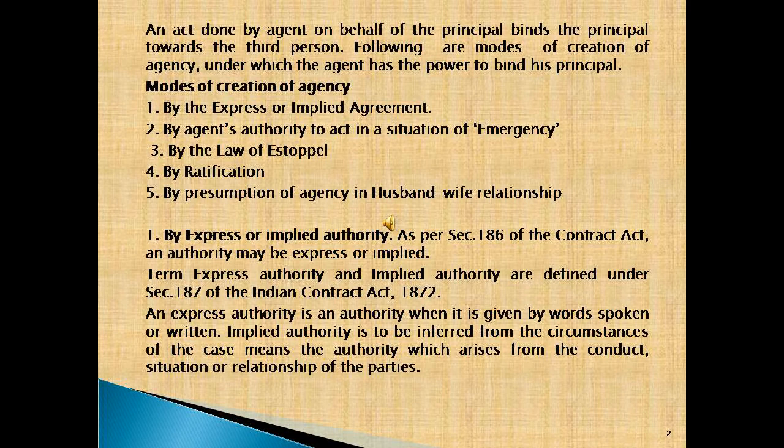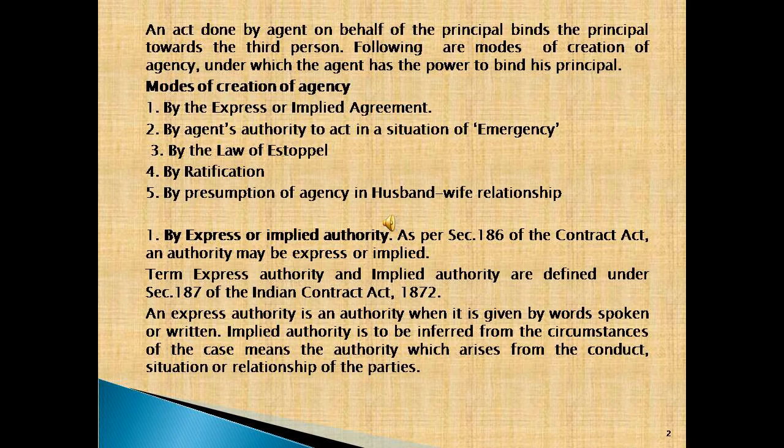Modes of creation of agency. First one, by express or implied agreement. Second, by agent's authority to act in a situation of emergency. Third, by the law of estoppel. Fourth, by ratification. And fifth, by presumption of agency in husband-wife relationship.